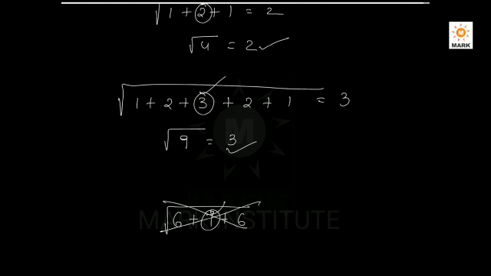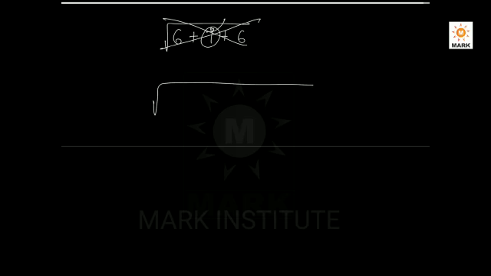Okay, so we have to start from 1, go up to a natural number and come back to 1 in the descending order, add up all the numbers, take the square root of that sum, then you will get this number as the result. If you take any middle numbers, you can ask me, sir, 3 plus 4 plus 5 plus 4 plus 3, will I get 5? It is not applied.